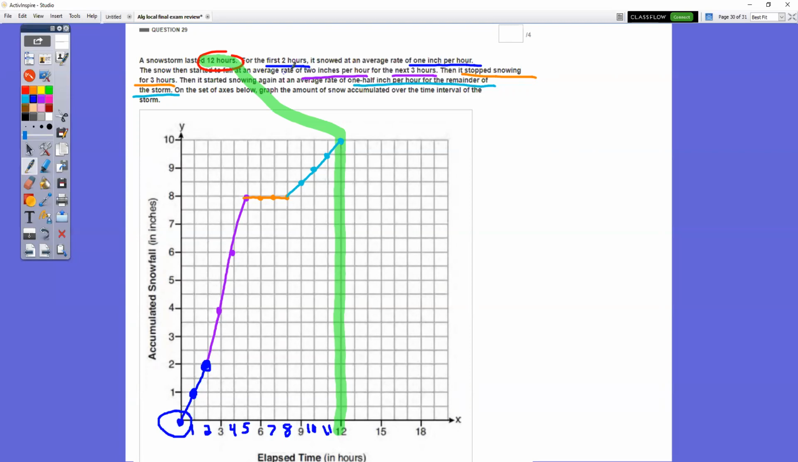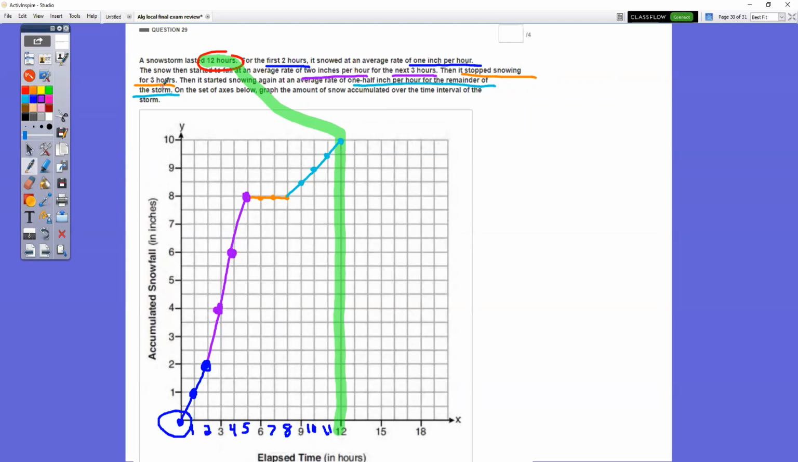Then it started to snow at an average rate of 2 inches per hour. So now I'm going in the purple, 2 inches per hour for the next 3 hours. Starting here, I need to go from hour 2 to hour 3, and I need to go up 2 inches, so from 2 to 4. It snowed another 2 inches, so I'm going up to 6. It snowed another 2 inches, so I'm going up to 8. So that is 2 inches an hour for 3 hours.